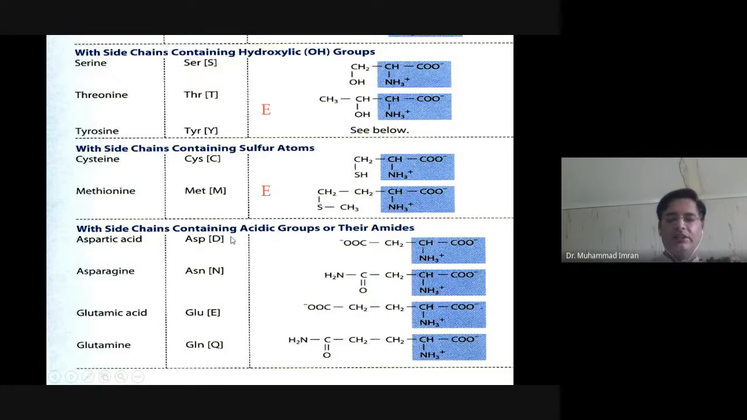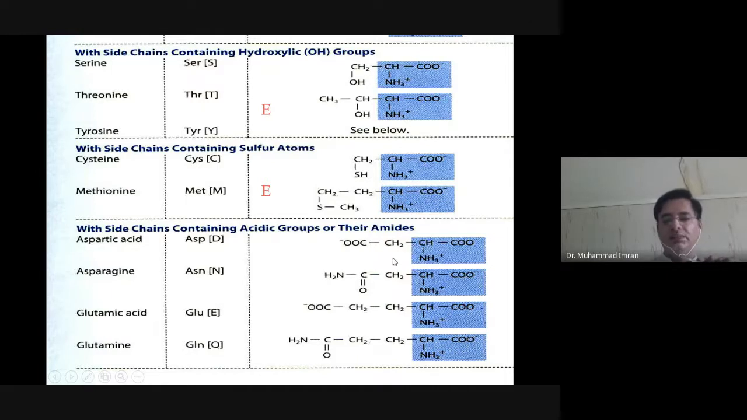Then the amino acids which contain acidic or amide groups. Aspartic acid contains CH2 and a carboxylic group. Why are the acidic amino acids known as acidic amino acids? Because they have an extra carboxylic group in their side chain. One carboxylic group is already present and one extra carboxylic group is there. That's why they are known as acidic amino acids, and they are polar amino acids.